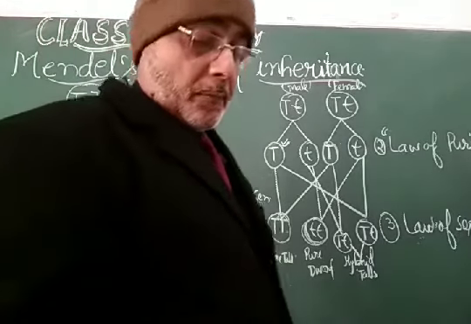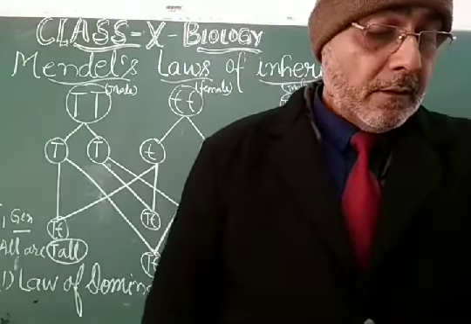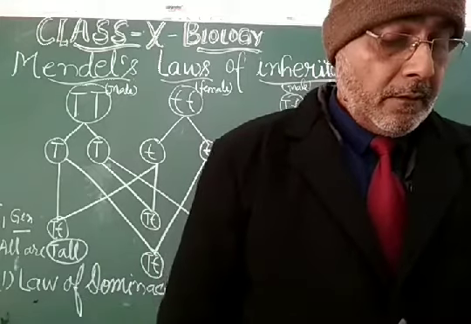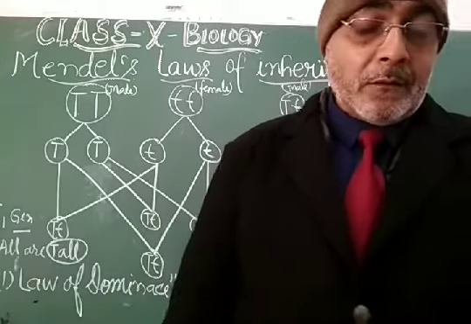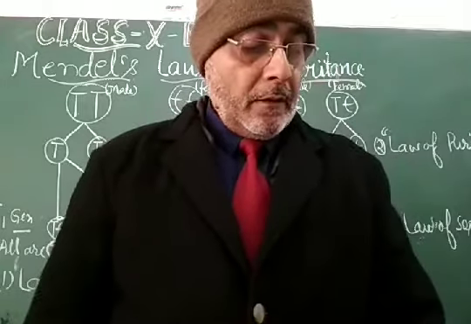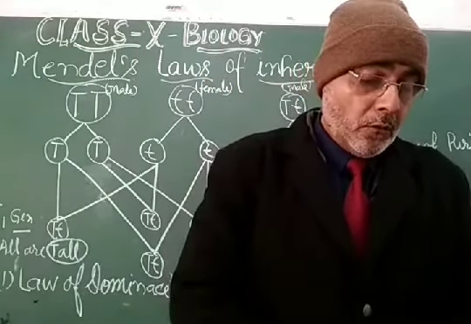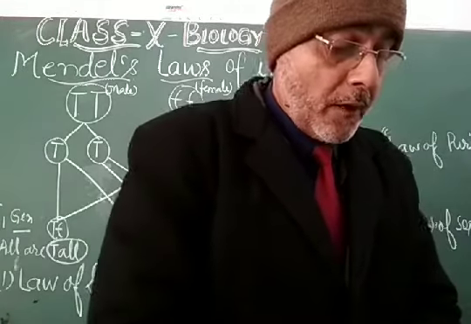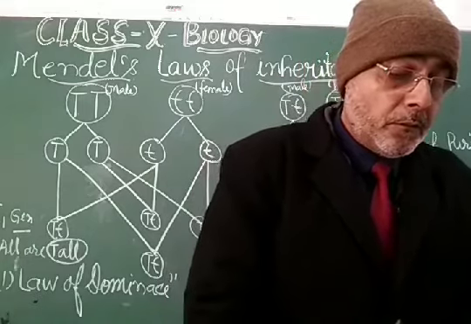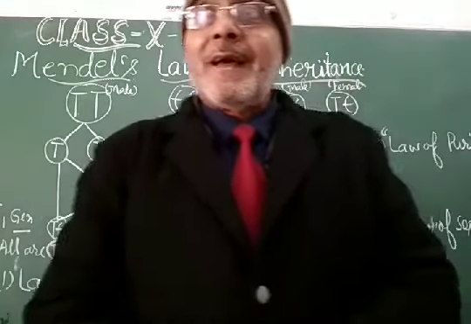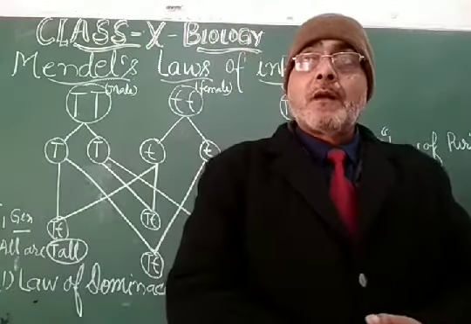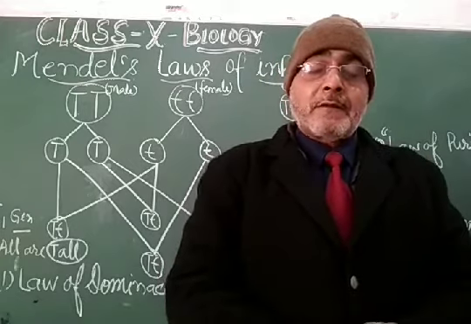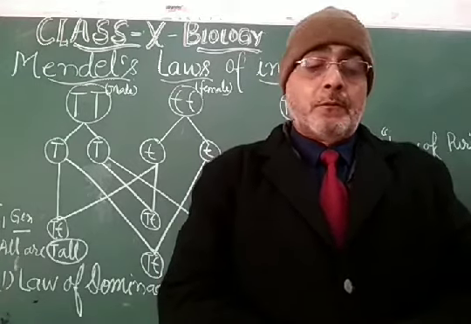Dear students, come to the next topic that is related to this one. You have already studied sex determination in humans, and now let us see how the blood group gets inherited, how a person comes to have a different type of blood group.